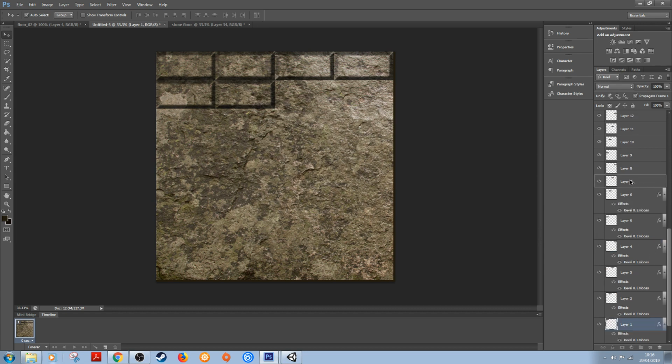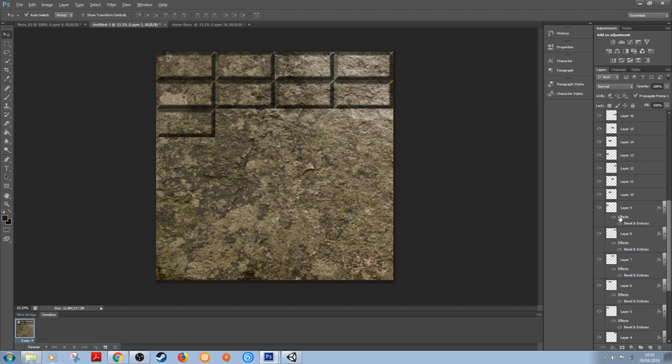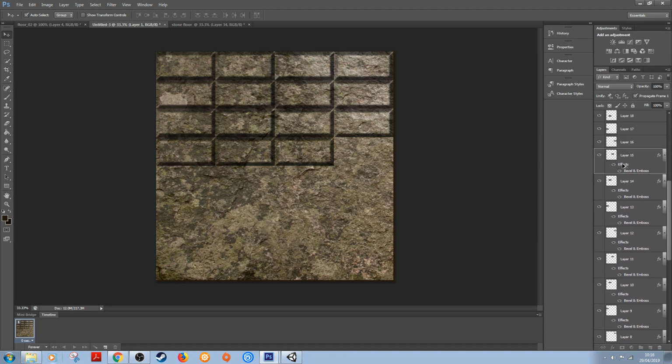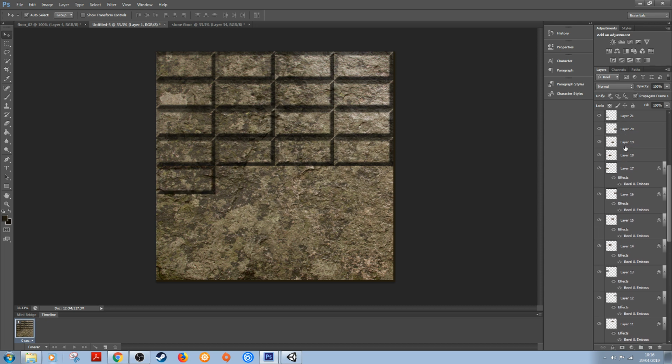Just make sure that you're selecting the top effects layer, because you can have multiple effects on one layer. So you make sure you grab them. This is kind of like a group stack here. So if you just drag and drop each one of them onto the brick where you want them, that'll be absolutely fine.